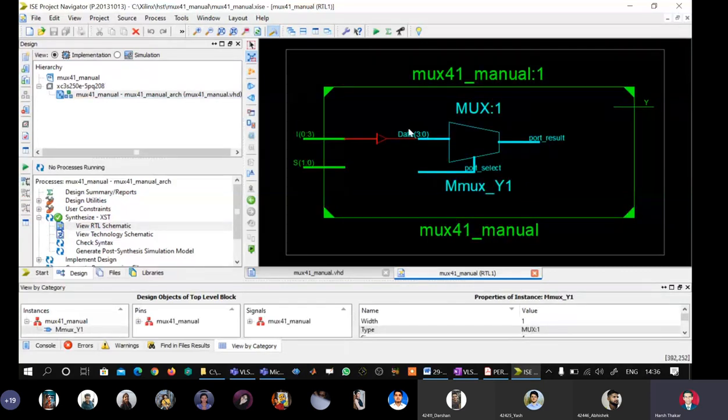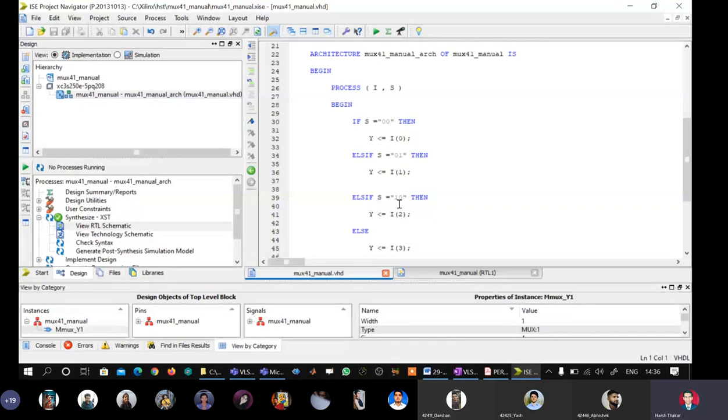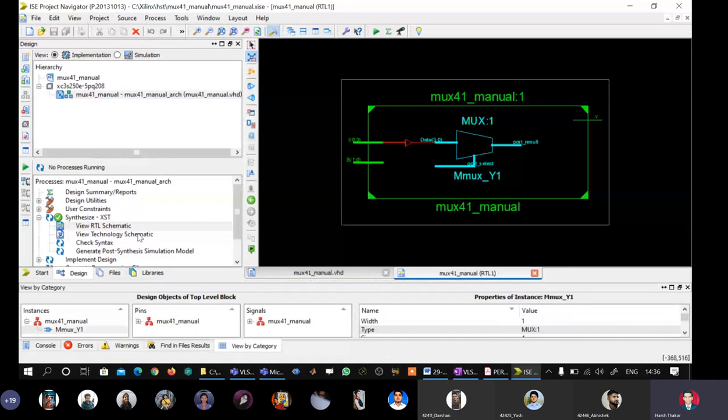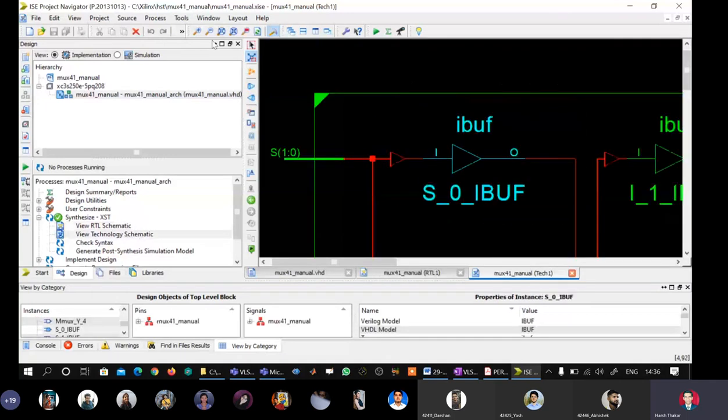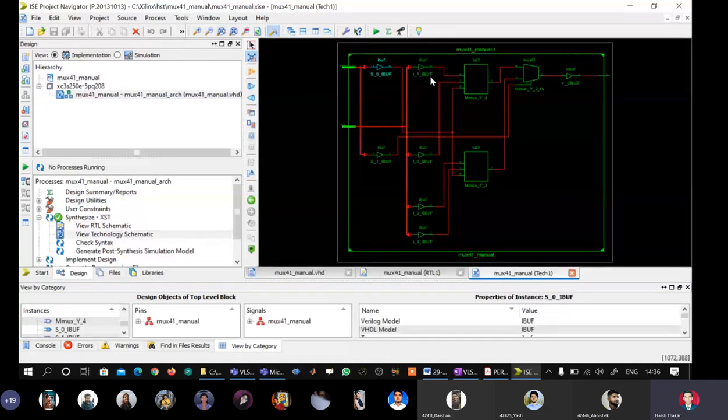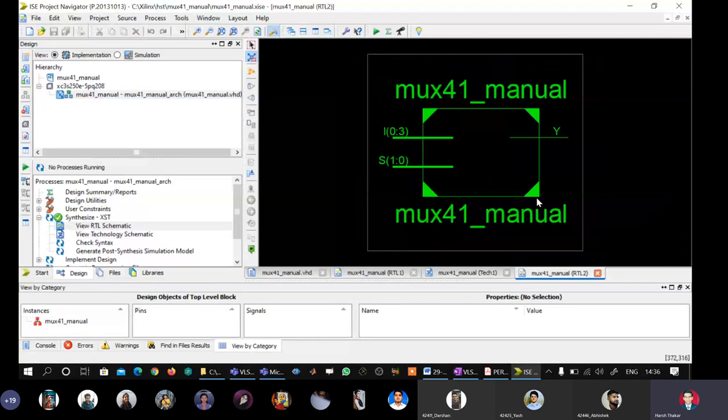You see here, if you remember when we wrote the VHDL model for the 4:1 multiplexer to explain statement concurrency, in the RTL schematic I saw AND, OR, NOT logic. But when I'm using here the if then else clause, it is directly inferring a multiplexer inside. Let us go and see the technology schematic. Yes, so the technology schematic is the same, but the RTL schematic is not the same.